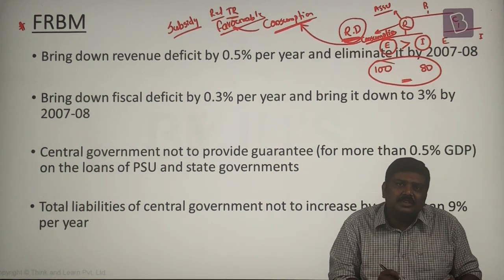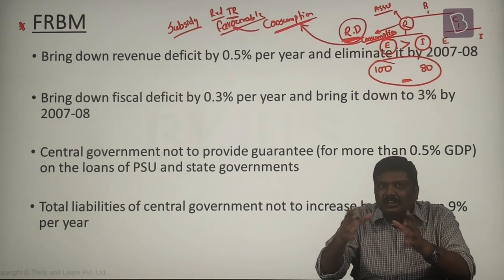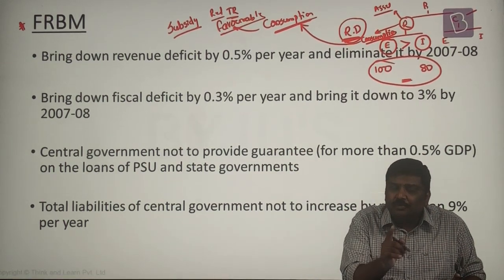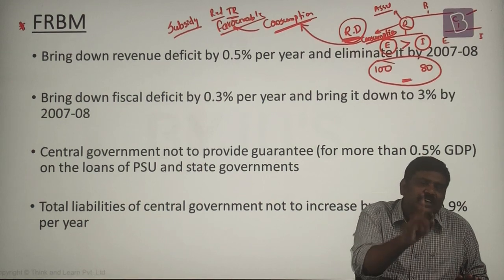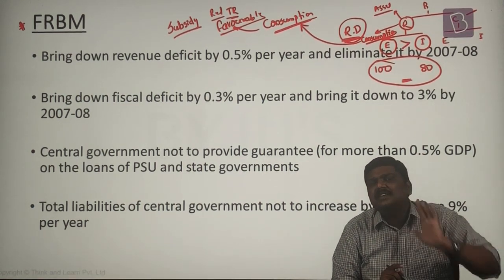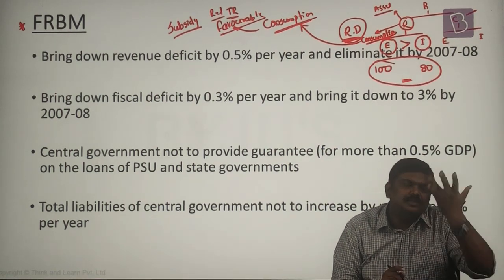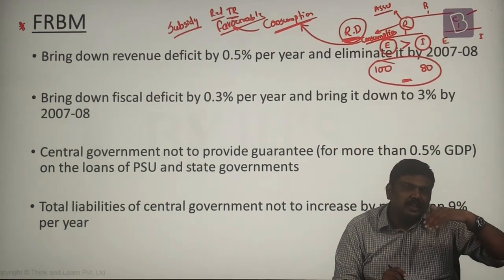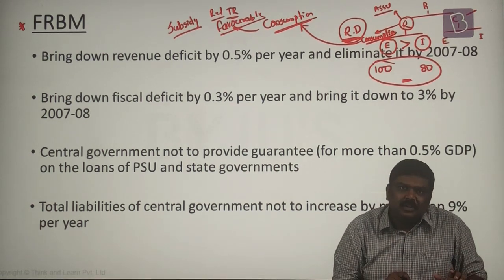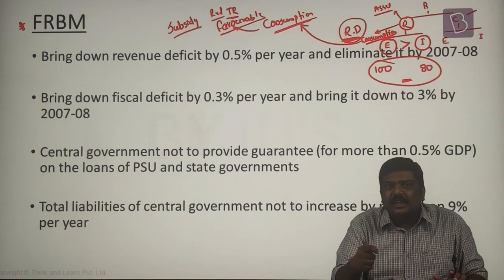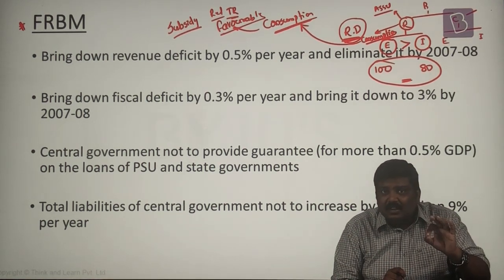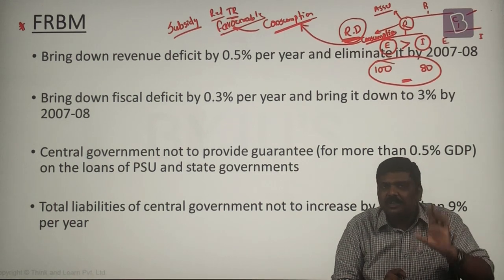Because please remember this, you can postpone the decision with respect to investment. But it is very difficult to postpone the decision with respect to expenditure. For example, the Government of India cannot simply say that this year no subsidy will be given, rather we will give the subsidy next year. People will not be happy. The Government of India cannot say that interest payment will not be made. That is the reason the revenue deficit has to be bridged.